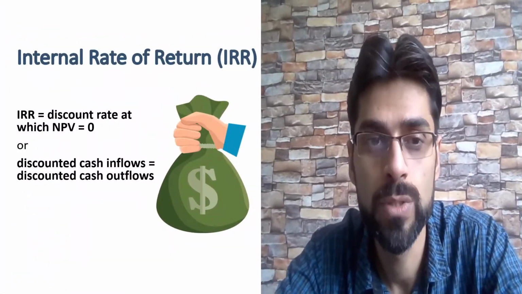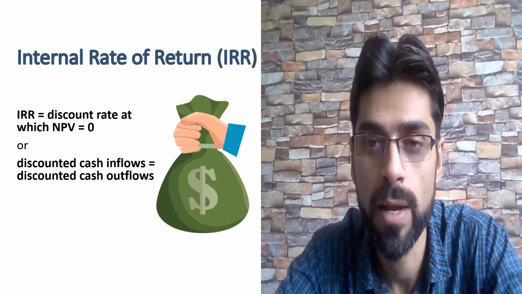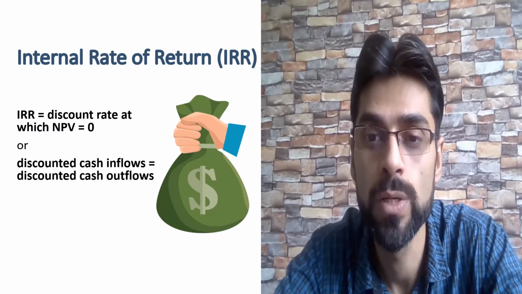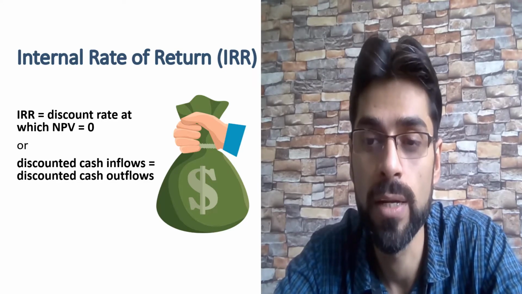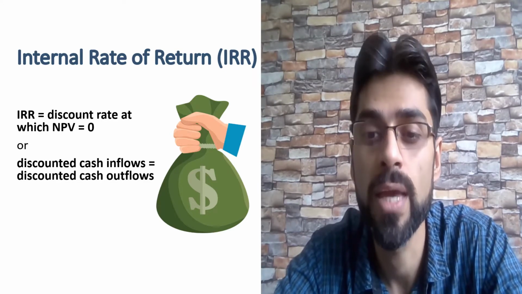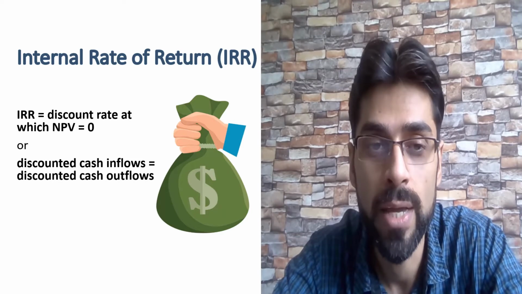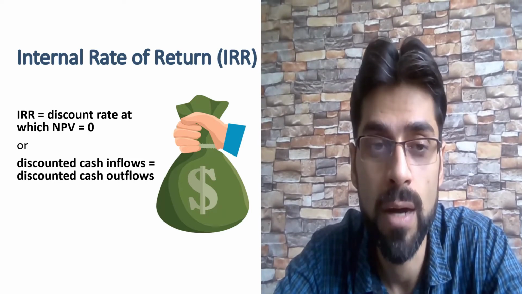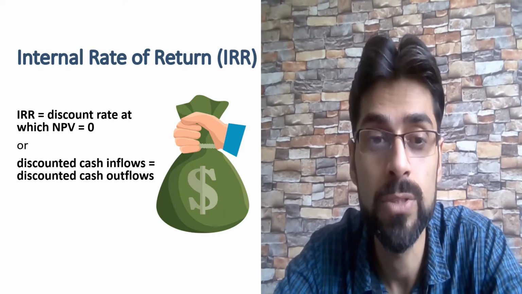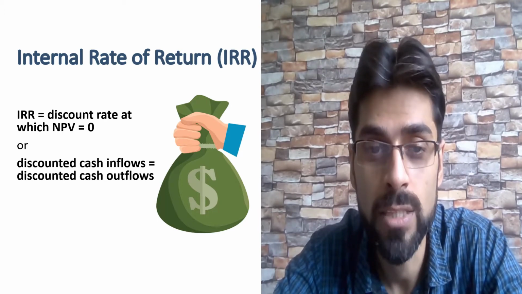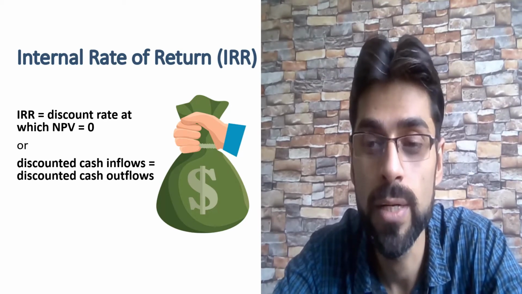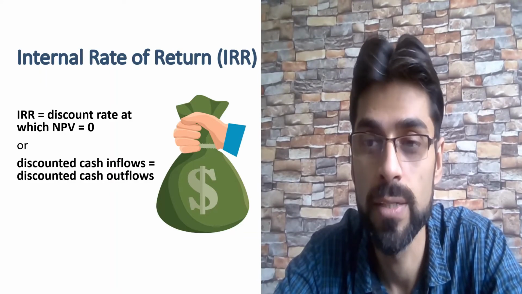That is why we use another tool called internal rate of return. Basically, this tool is used to compare projects with different time periods and with different capital requirements. So IRR is basically the discount rate at which NPV becomes zero. So it is a rate. Discounted cash inflows are equal to discounted cash outflows at this rate.